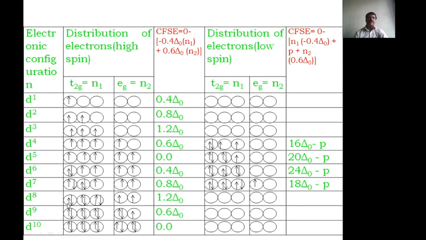Then similarly we have to take the D8 configuration.